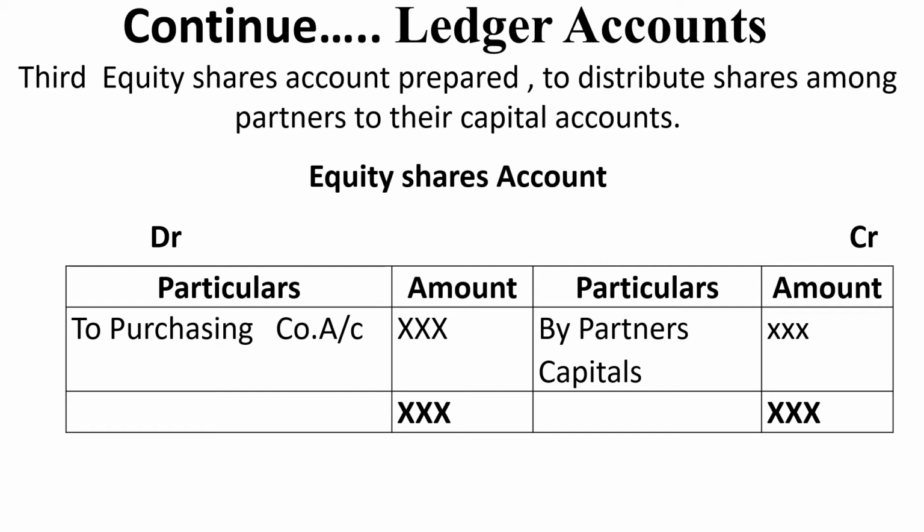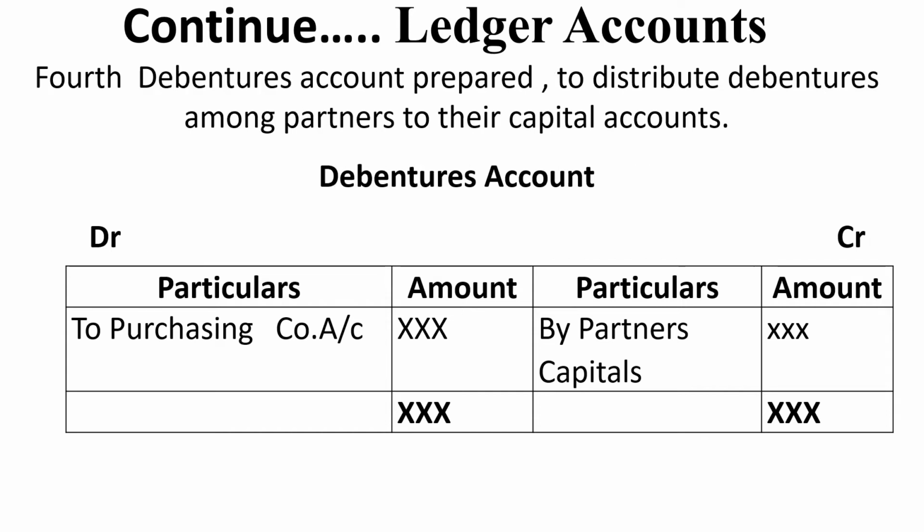The next account is the debenture account. It is also similar to these accounts. Here I didn't mention the debenture account, I'll move further. For debentures also, same: debit side the purchasing company account, by partners capital account, to know each partner's debenture share from the purchasing company.